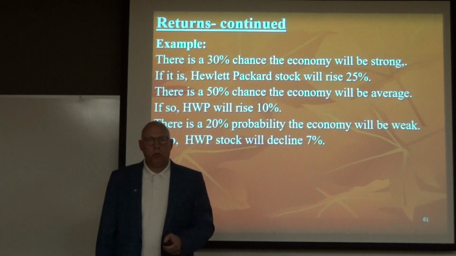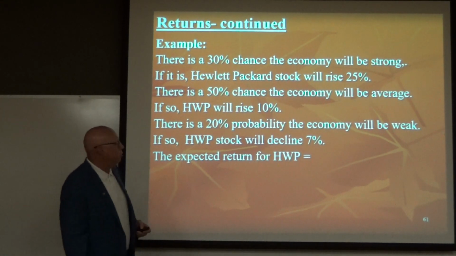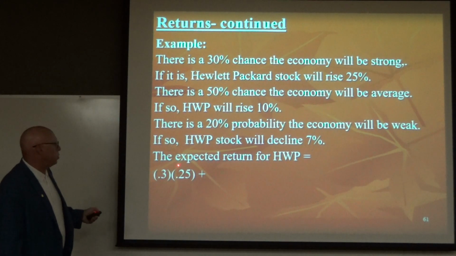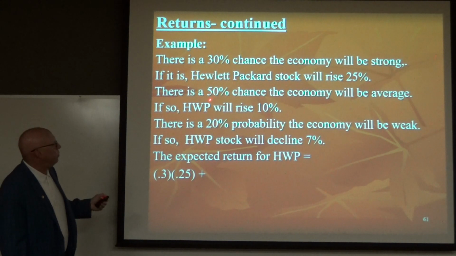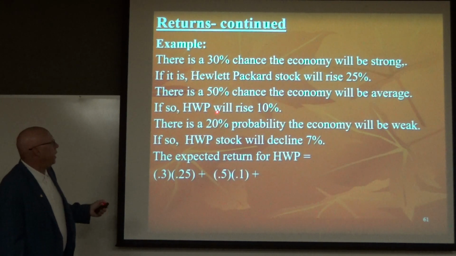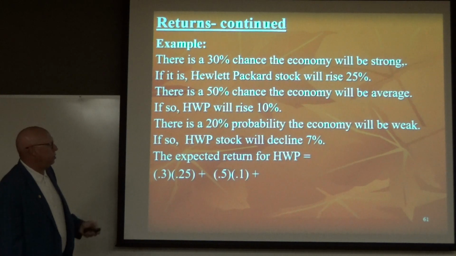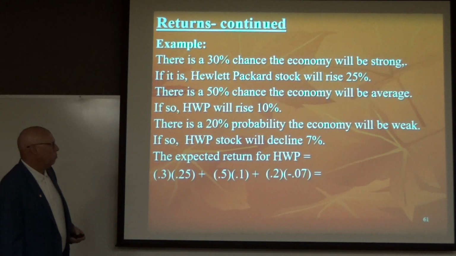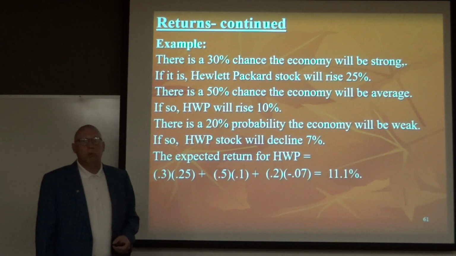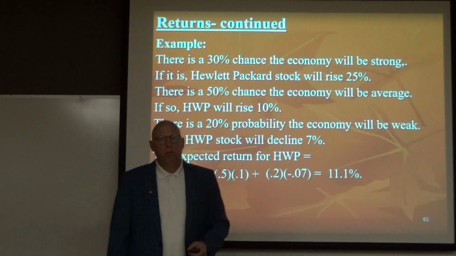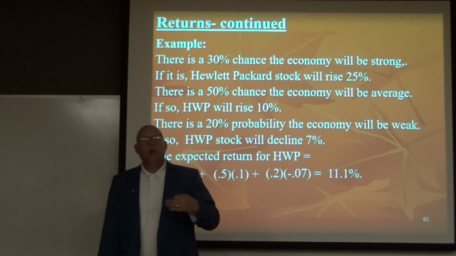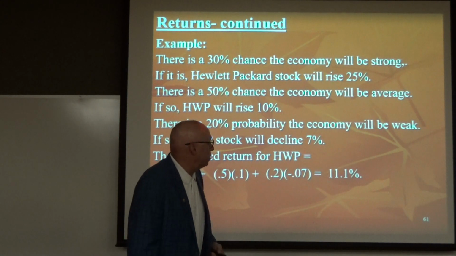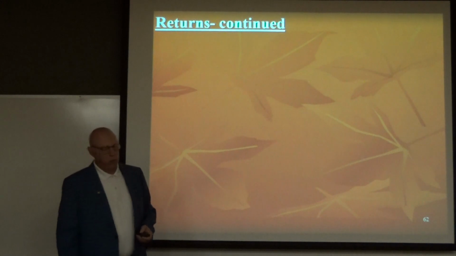What is our expected return for Hewlett-Packard? So let's multiply the 30% times the 25%, that times that. Let's add in the 50% times the 10%, and let's add in the 20% times the minus 7%. Do the multiplication, do the addition, and we get an 11.1% expected rate of return. Will that return happen? And will it be high enough? The 11% is at our required rate of return. That's our expected rate of return.